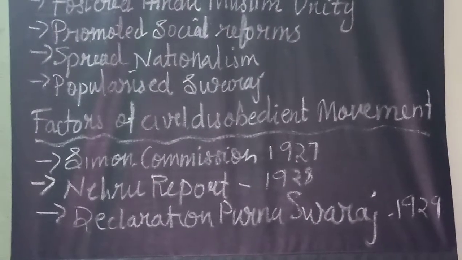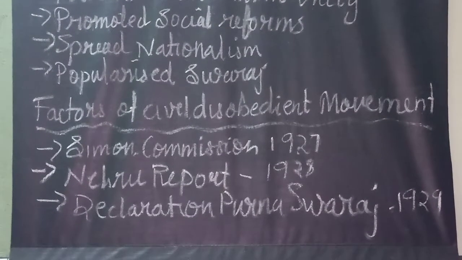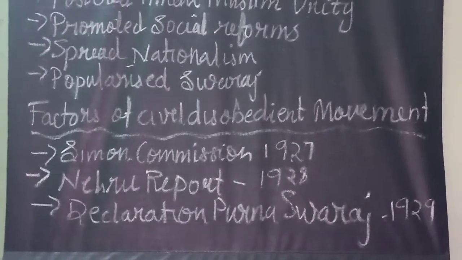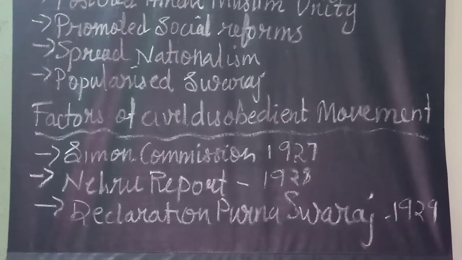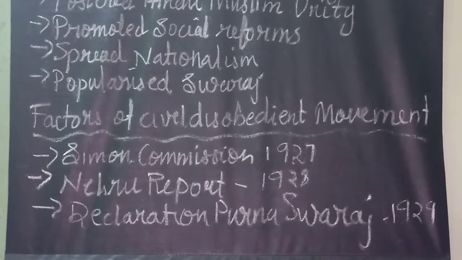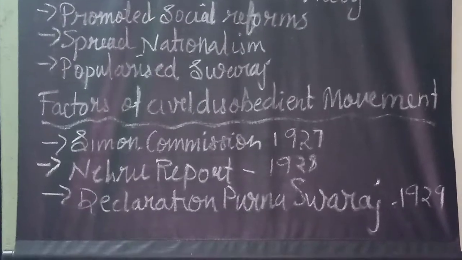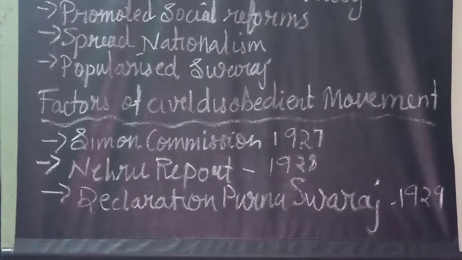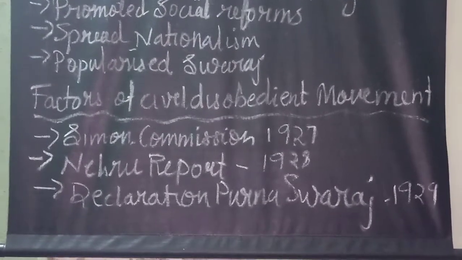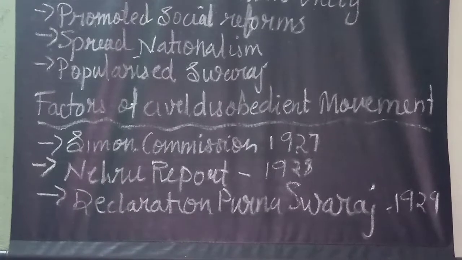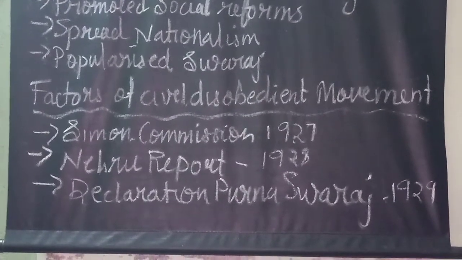Okay, so the Simon Commission is one of the factors that led to the beginning of the civil disobedience movement. It was a commission under the leadership of John Simon, mainly to investigate the need for further constitutional reforms in our country. But Indians were not ready to cooperate with the Simon Commission because no Indian members were in that commission at all. All 7 members were from the British community.